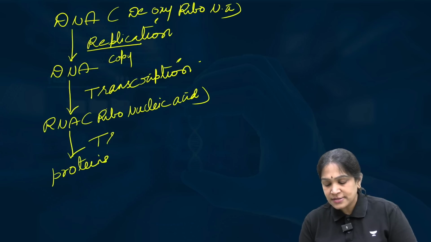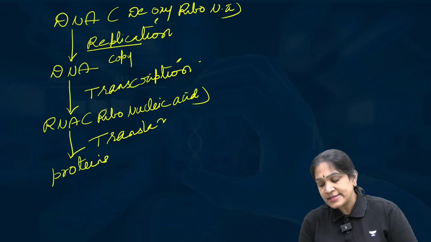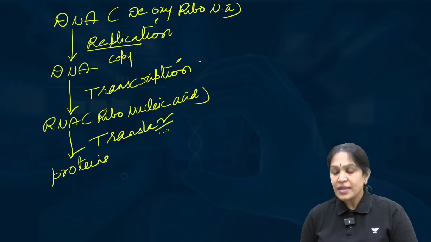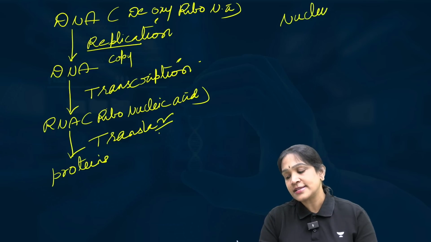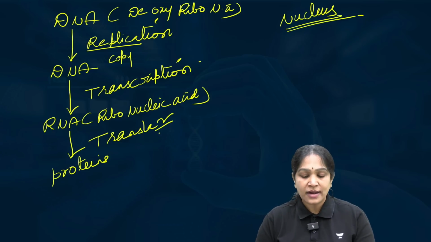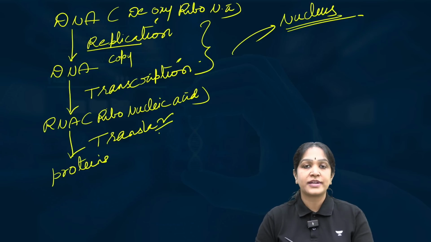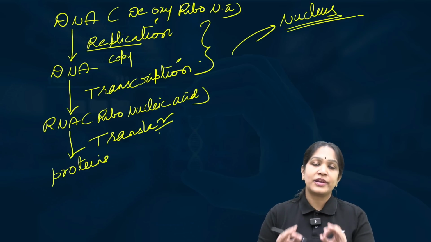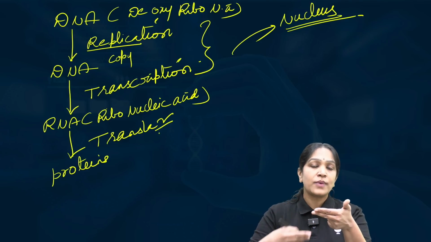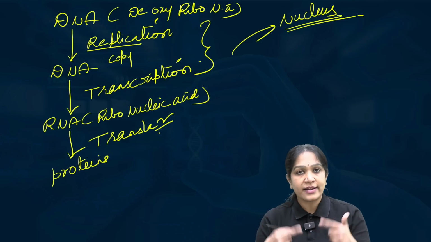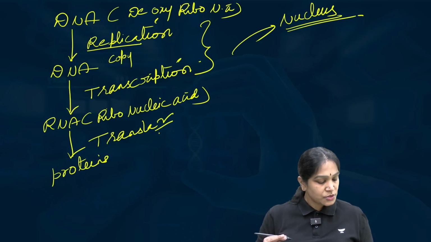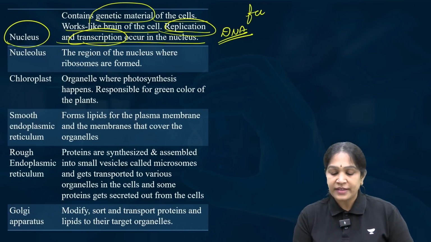And this process is called translation. Okay. Then what are the functions of the nucleus? If you remember, we are discussing the nucleus. Replication and transcription of the DNA occur in the nucleus. The DNA getting copied into one more copy of the DNA, and then the DNA getting converted into RNA, that is transcription. These two occur in the nucleus, right?